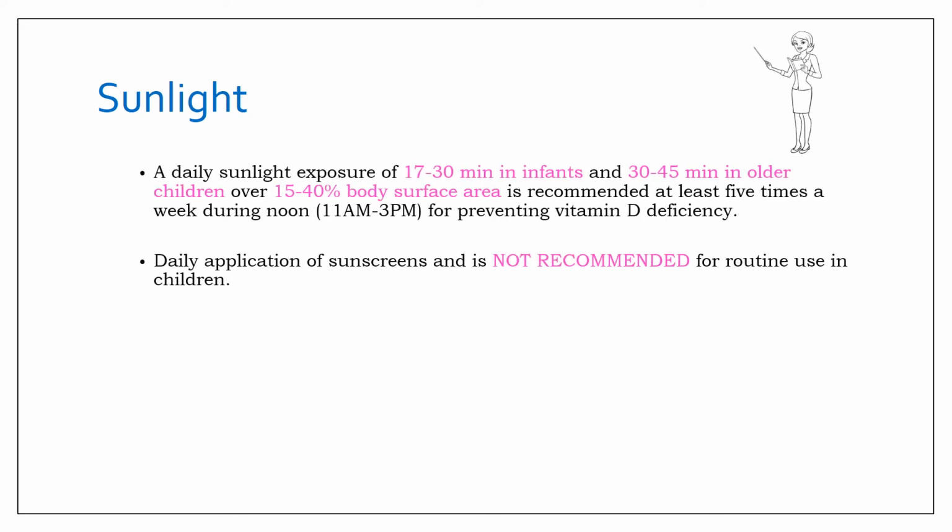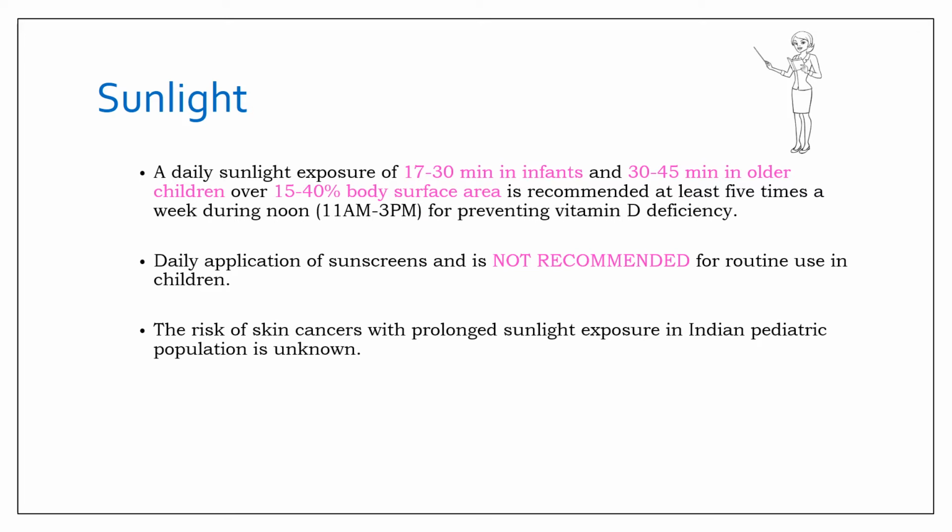So, guidelines for sunlight exposure say that a daily sunlight exposure of around 17 to 30 minutes in infants and 30 to 45 minutes in older children over 15 to 40% of body surface area is recommended at least 5 times a week, and the time recommended is between 11 a.m. to 3 p.m. Daily application of sunscreen is not recommended for routine use in children, which obviously in India most of the people are not doing. And the risk of skin cancers with prolonged sunlight exposure is yet not known in the Indian pediatric population.